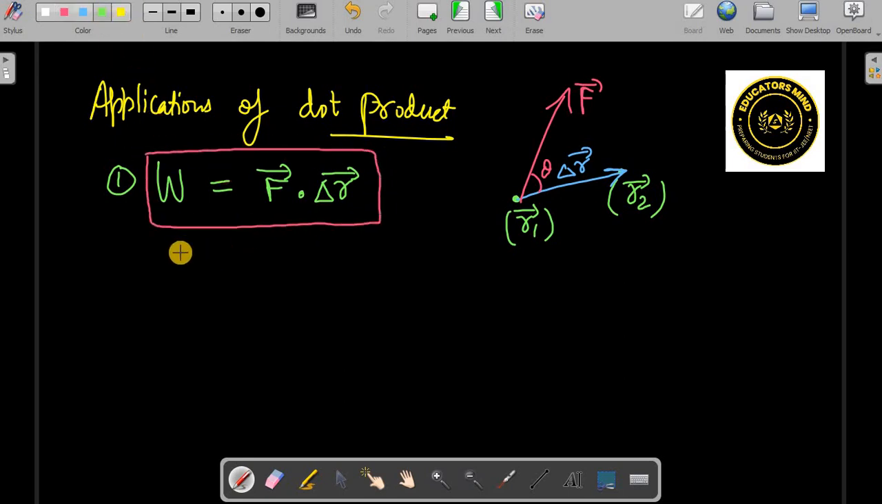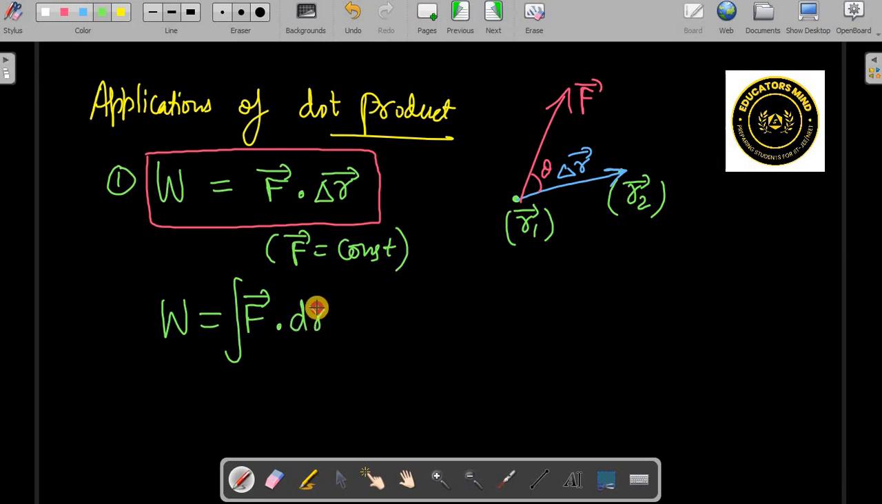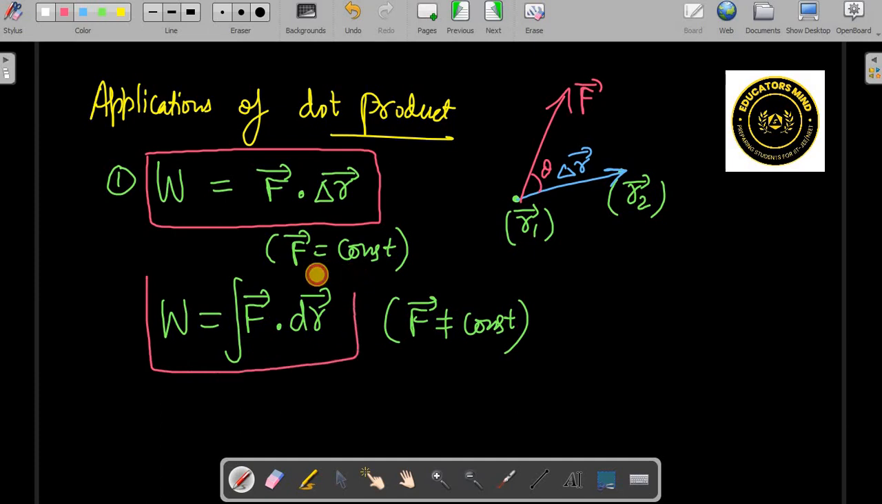And here of course the force is constant. If the force is variable, then you have to integrate this F dot dr vector. This formula we should use when the force vector is not constant. So similarly, there are many quantities you will be seeing gradually as you go through the chapters.